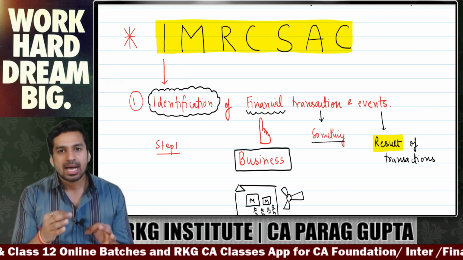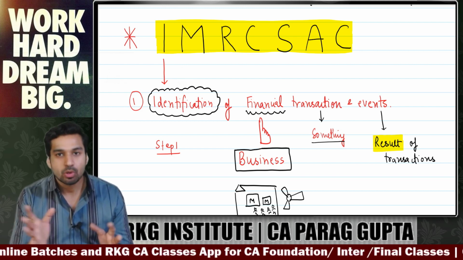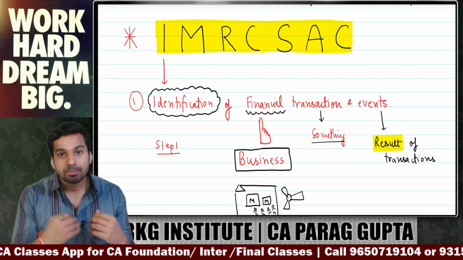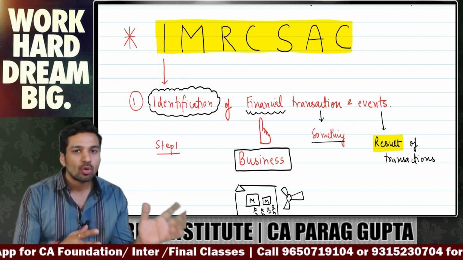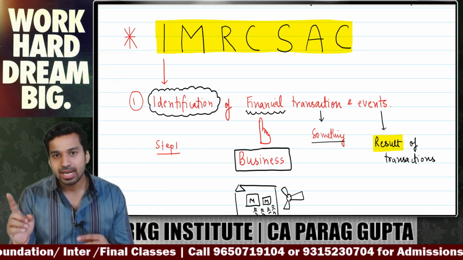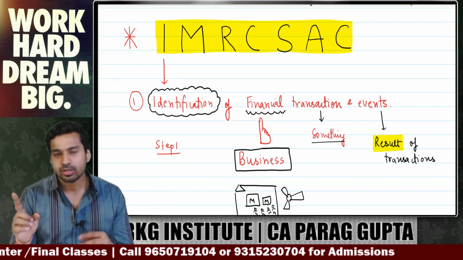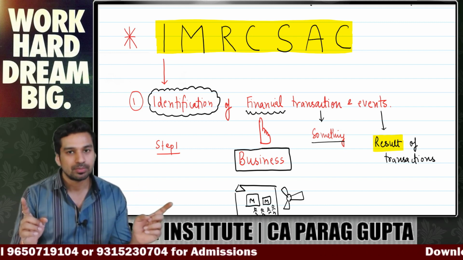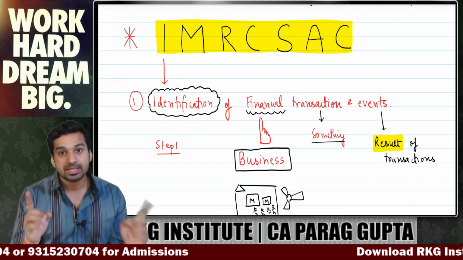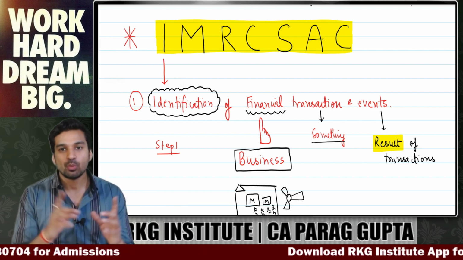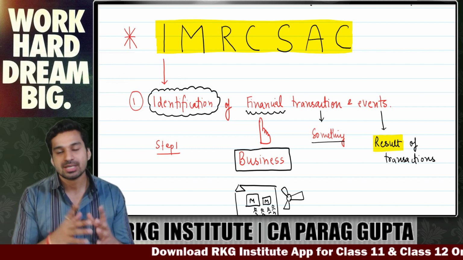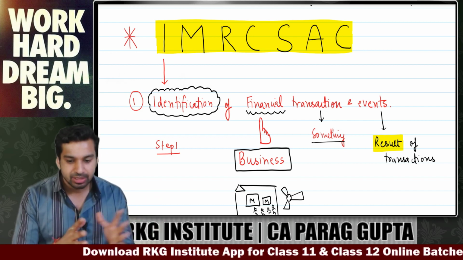Let's say I have given salary to my employee, and at the same time I pay the electricity bill for my home. First step is you have to identify which is the business transaction, and this step is known as identification of financial transaction and event.